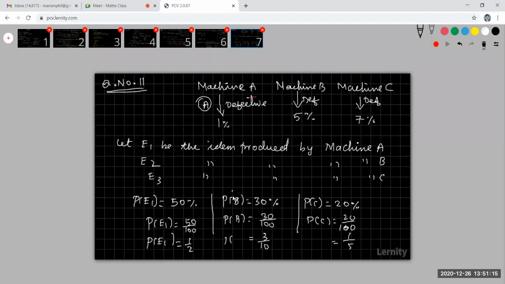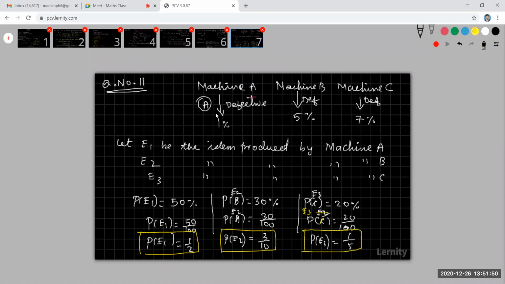You can take E2 as machine B and E3 as machine C. So the probability of E2 is 3 by 10, and the probability of E3 is 1 by 5. Therefore the probability of E1 is 1 by 2, the probability of E2 is 3 by 10, and the probability of E3 is 1 by 5.